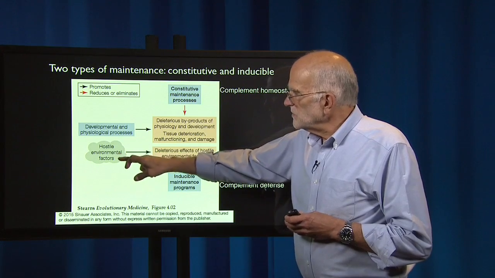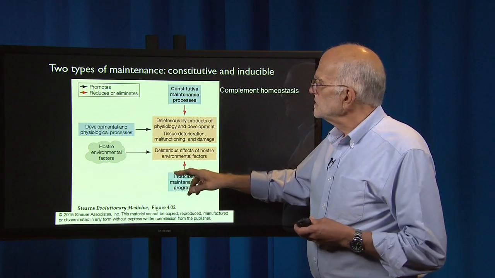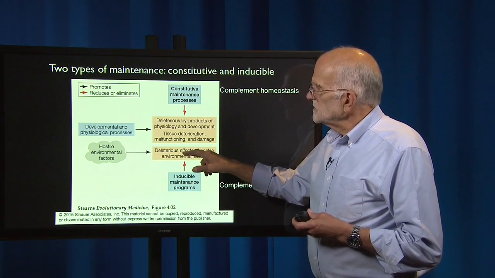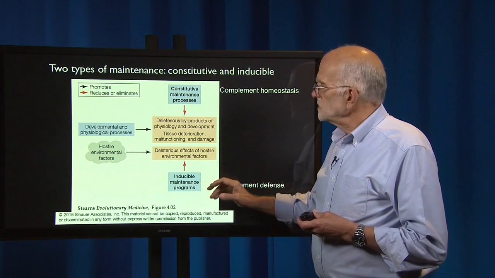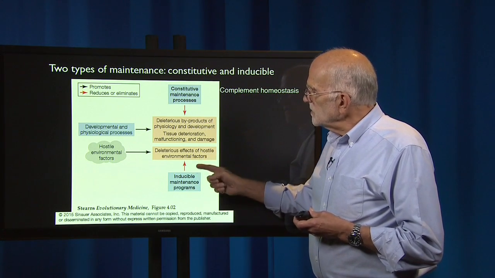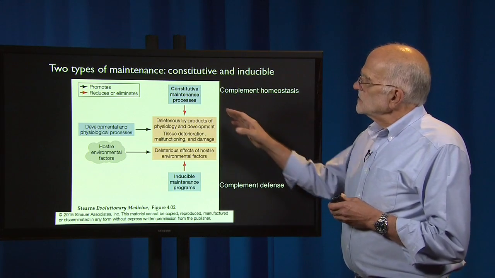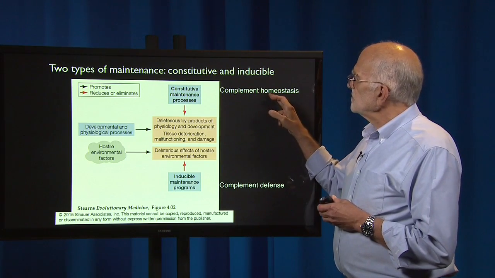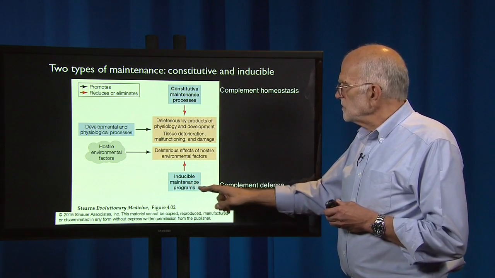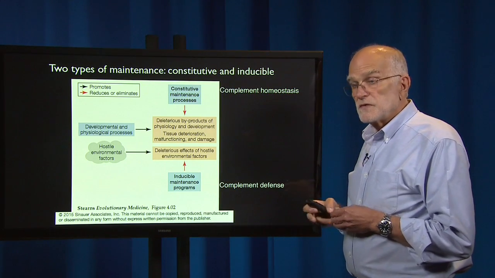The hostile environmental factors, including pathogens, are producing deleterious effects at the physiological level, and they are being dealt with by inducible maintenance programs. The constitutive maintenance programs complement homeostasis, and the inducible programs complement defense.